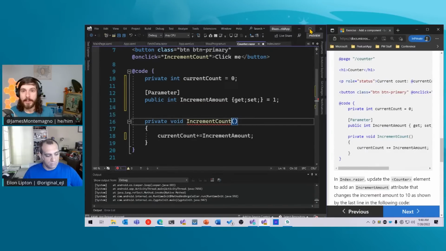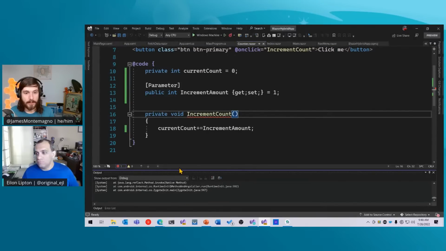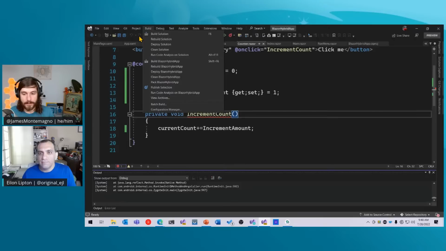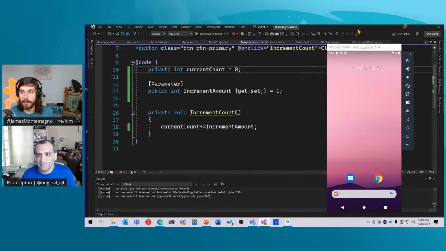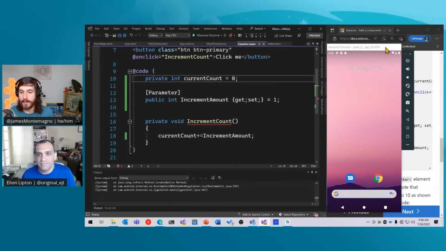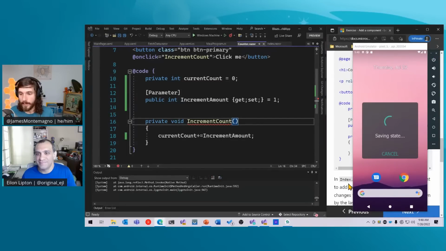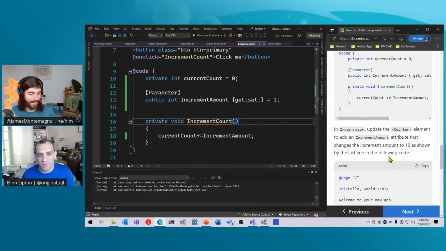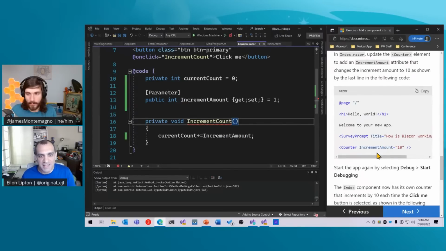Now my machine is being odd. I don't know what it's doing. Is it building? No, it was definitely being odd. I'm going to close the Android emulator just for now, because it is kind of being odd. Let's see if that fixes it up. My machine is purring. It's making loud purr noises. So we'll see if that's going to save state there. Let's get rid of that. Streaming while running an emulator and a bunch of other things all at the same time, that's a lot to ask of Windows.